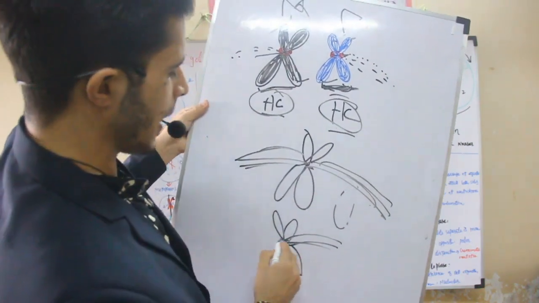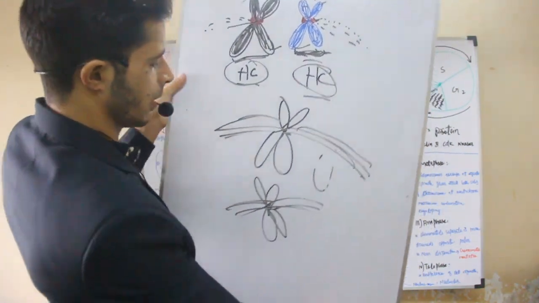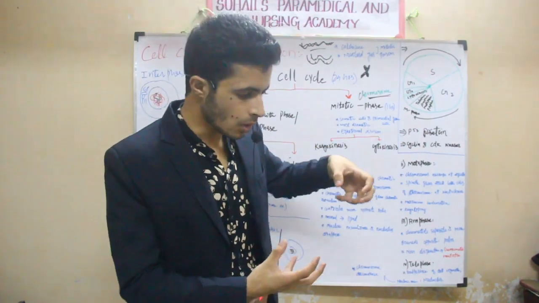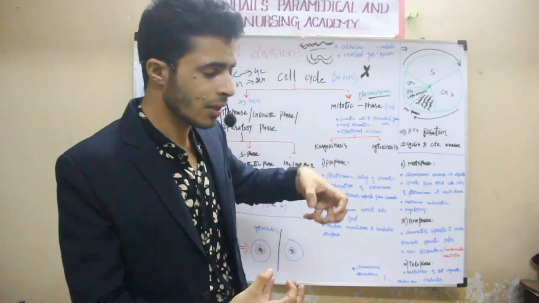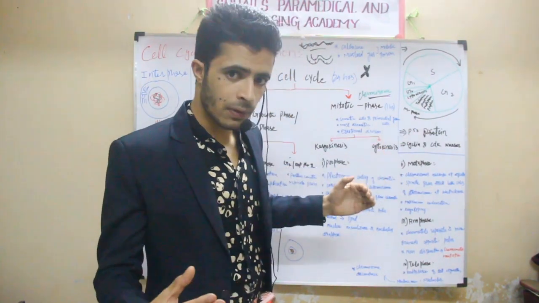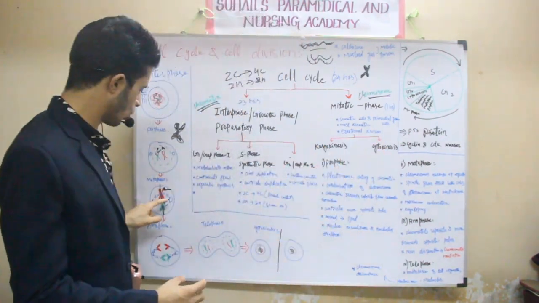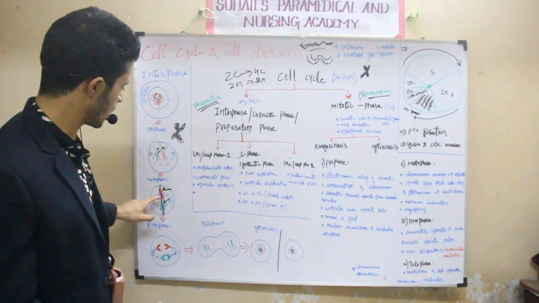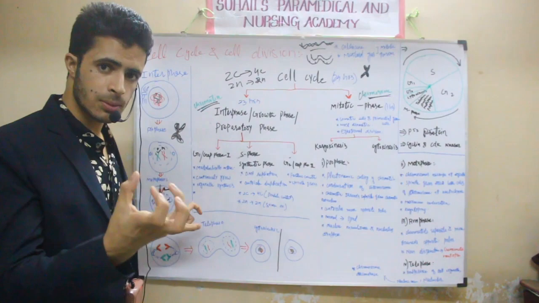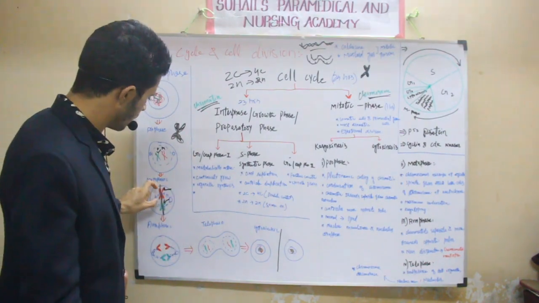Here also it will attach on both sides. As I told, in metaphase the chromosomes are arranged at the equator. After the chromosomes are arranged at the equator, the spindle fibers will attach on both sides of the chromosome, and the maximum condensed DNA will be visible only in